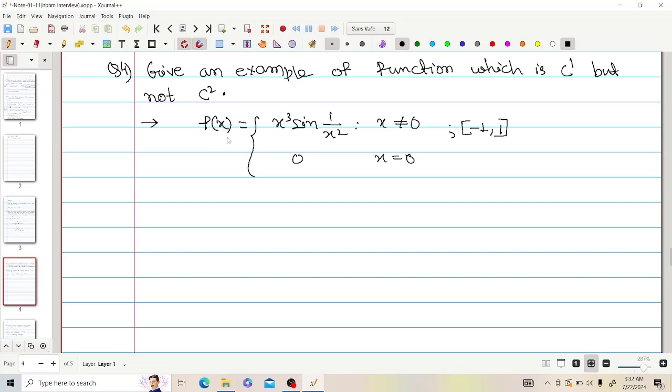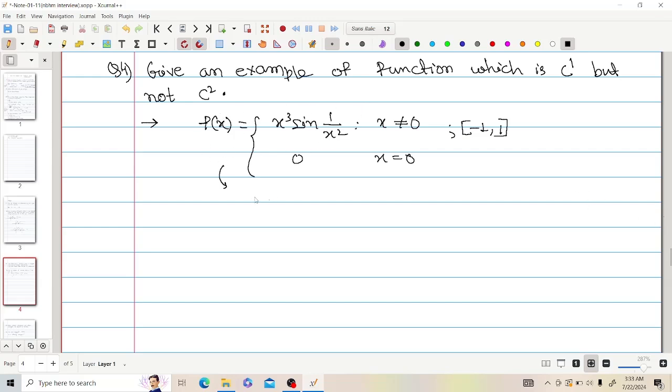Then one of them was surprised and asked me, how can you give this example so fast? I told them that I can change these two exponents such that I can construct such a function. Then they asked me to explain, and I gave the whole explanation of how this function is C1 but not C2.